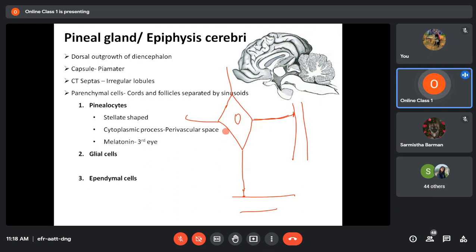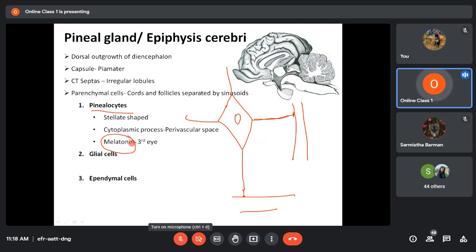And these pinealocytes are responsible for secretion of one hormone that is called melatonin. The pineal gland secretes the hormone melatonin. Now, which cell of the pineal gland secretes the melatonin? The pinealocytes. So try to remember, melatonin hormone is secreted by the pinealocytes. Questions may be asked like, melatonin is secreted by dash cells. So you have to write, it is the pinealocytes.